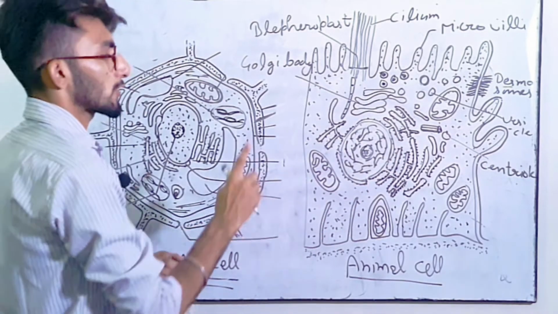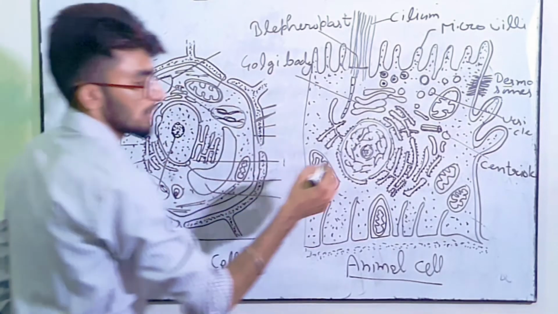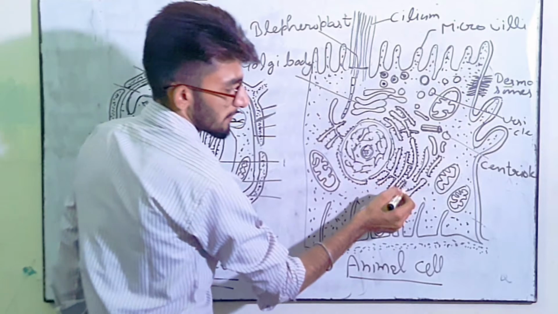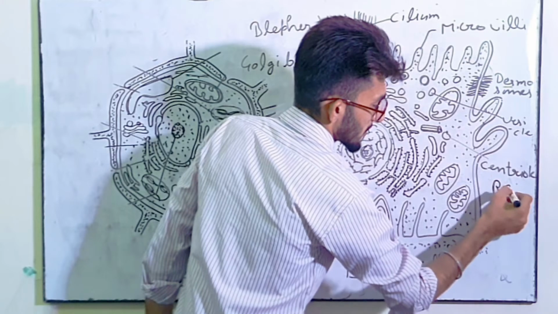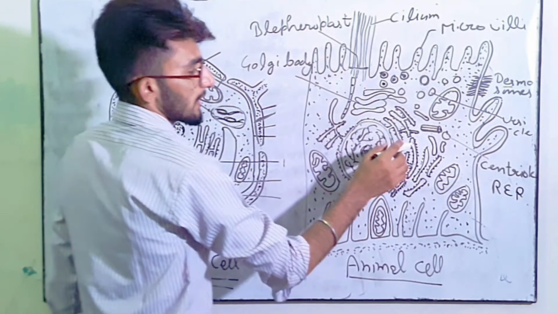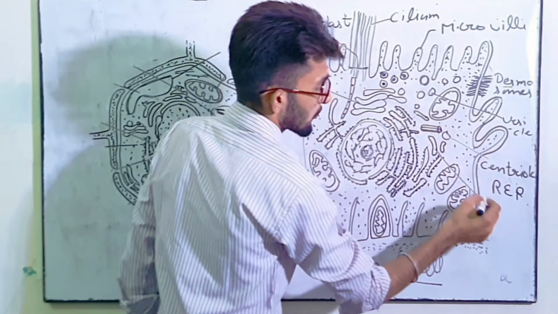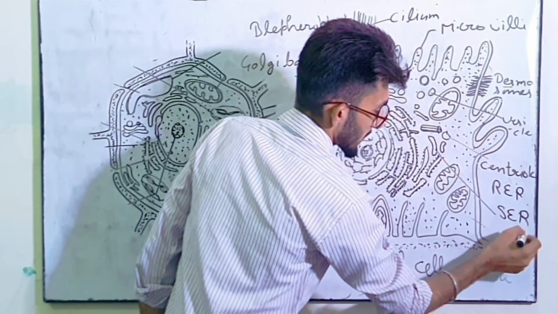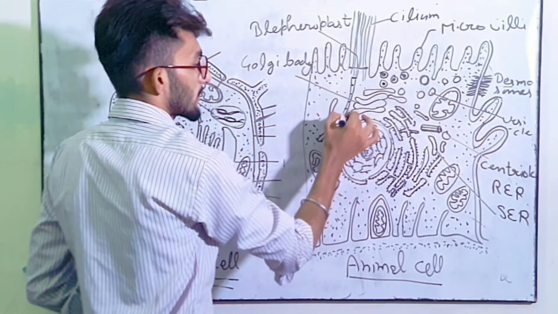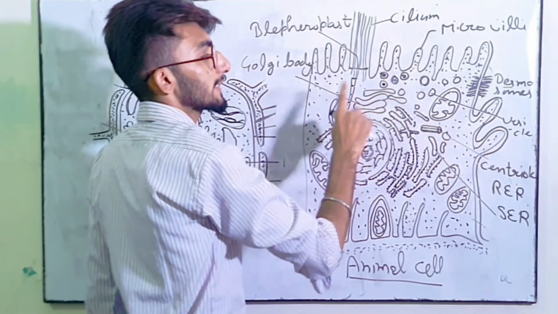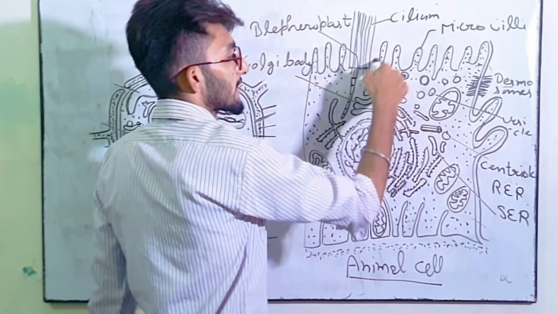Clear? Now next is endoplasmic reticulum, which is present in both plant cell and animal cell. So endoplasmic reticulum दो तरह के हैं, जिसपे राइबोसोम प्रेजेंट है. These dotted structures are known as rough endoplasmic reticulum, and there is also smooth endoplasmic reticulum. So where there is no presence of ribosome is known as smooth endoplasmic reticulum. Clear? This thing is the part of the cilia. So these are the structures which are known as secretory vesicles. These are also vesicles, but these are known as secretory vesicles.